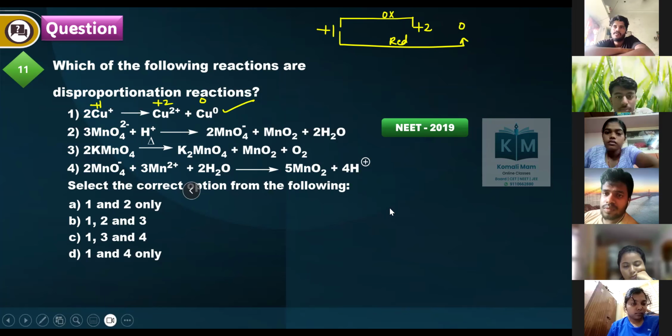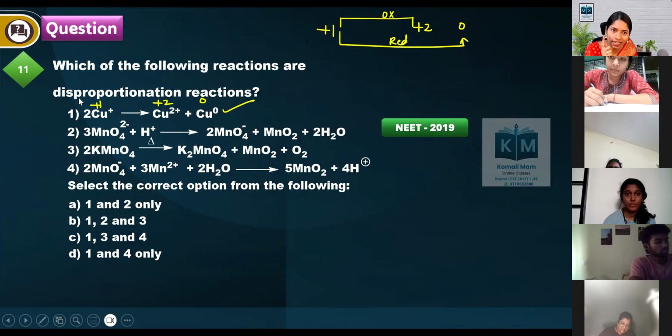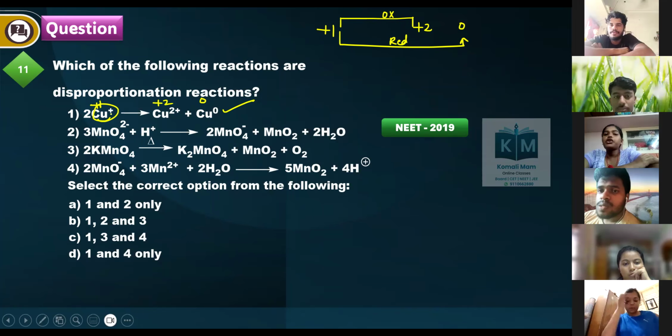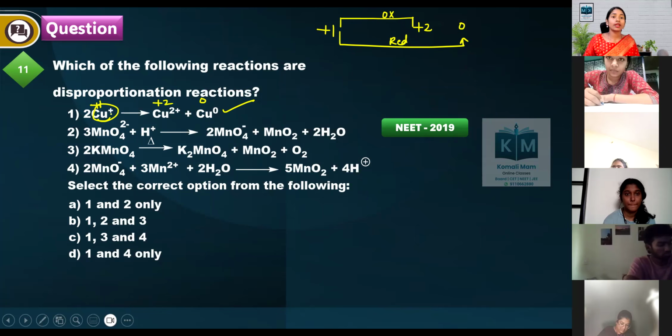How to find a disproportionation reaction? Same oxidation state reactant converting into two different oxidation states. One is higher, one is lower. Such reactions are called which reactions? Disproportionation reactions.